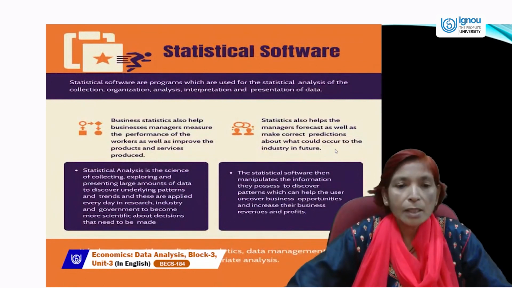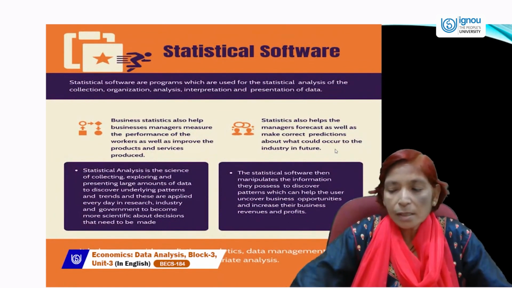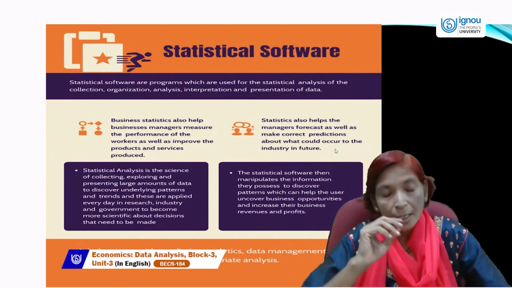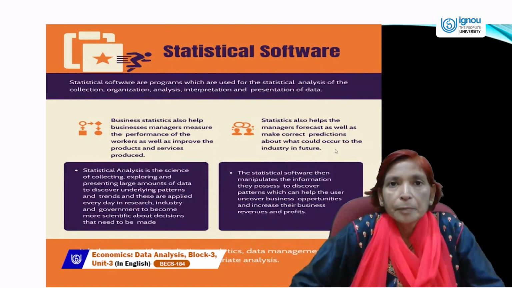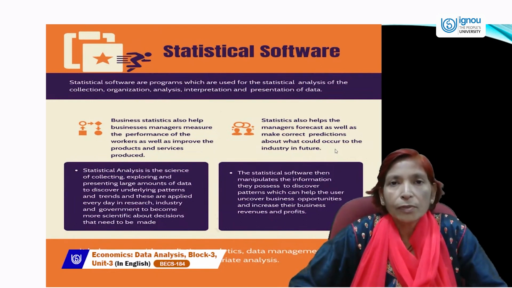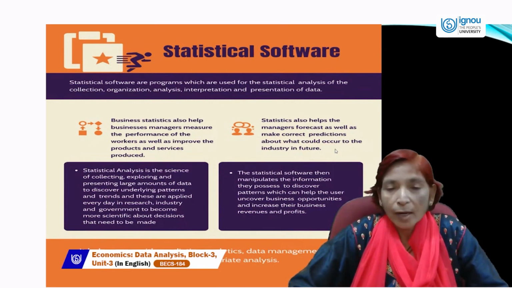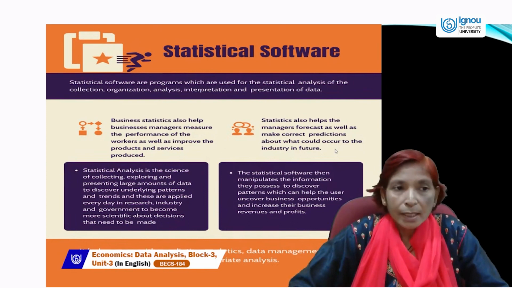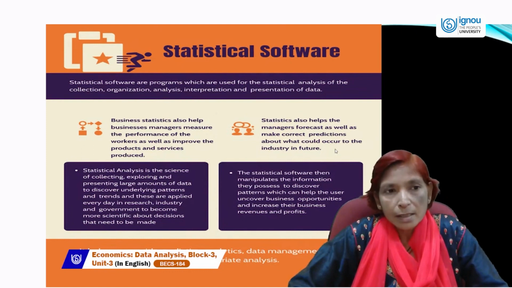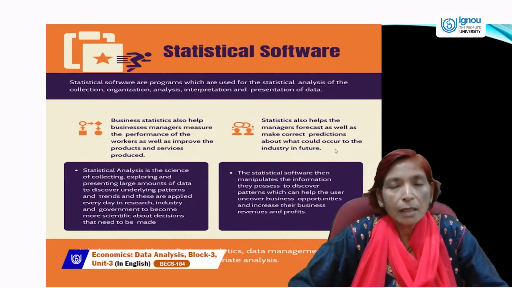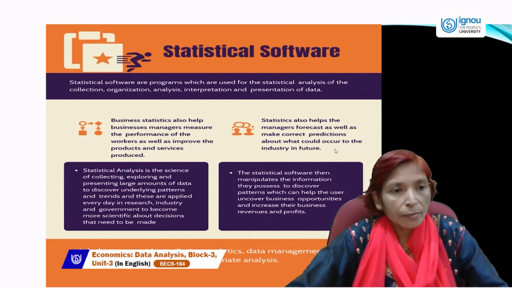Next is, what is statistical software? Statistical software is software with which we can use our collected data on a computer and find the value of whatever we want to find out with the help of statistical tools. So statistical software are programs used for the statistical analysis: collection, organization, analysis, interpretation, and presentation of data.